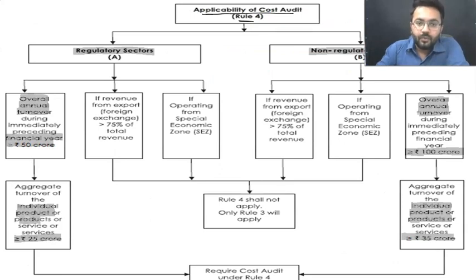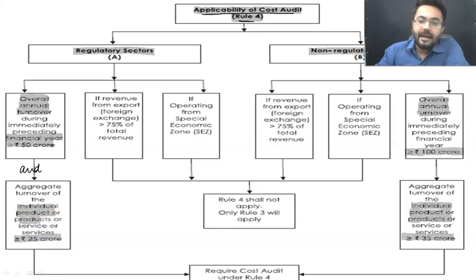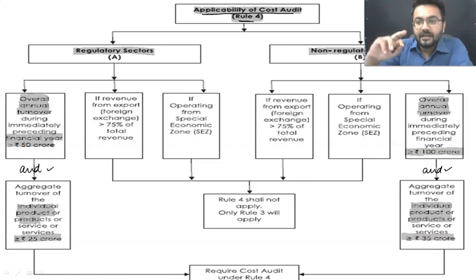Now, over here, what they are saying, there are certain situations when this rule number 4 is not going to apply. That means the organization, in spite of exceeding the turnover, whether individually from a single product or as an aggregate, they need not. One more thing I would like to add over here, my dear students, it is "and", that means they need to fulfill both conditions. If they have one product, it should be like this, and if they have a lot of products, they need to fulfill both of them. The condition is "and", that means you need to fulfill both of them. Sir, in case they have only a single product, then only one condition is going to be applicable.